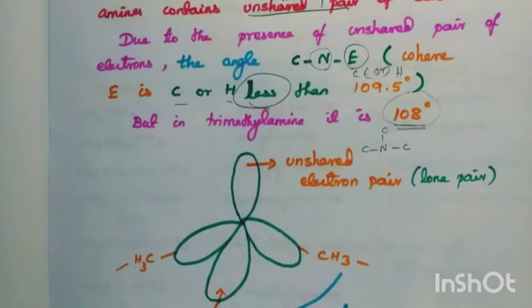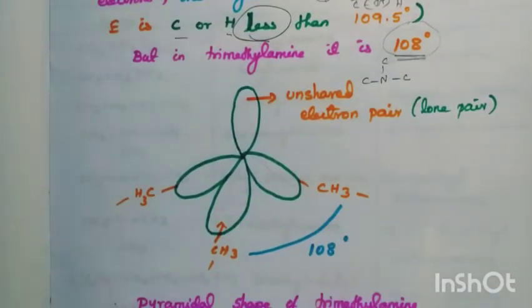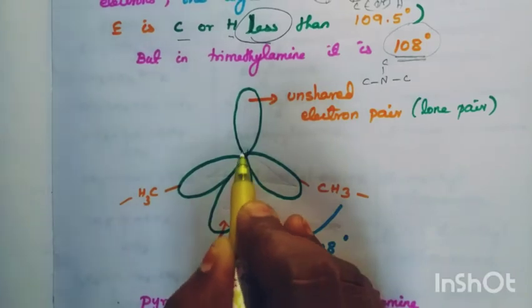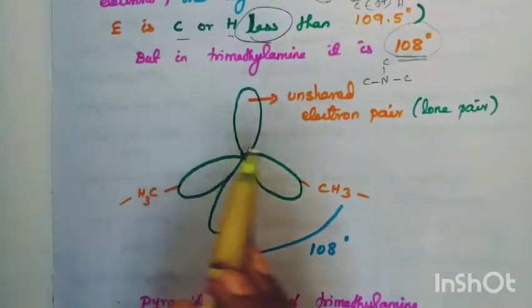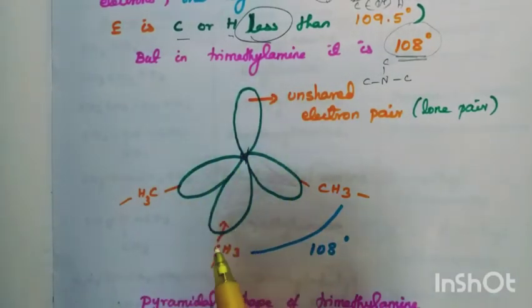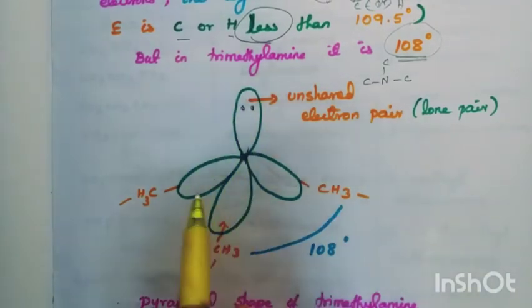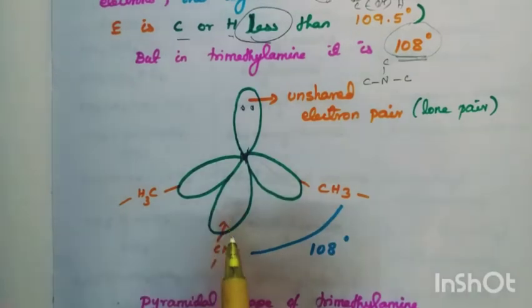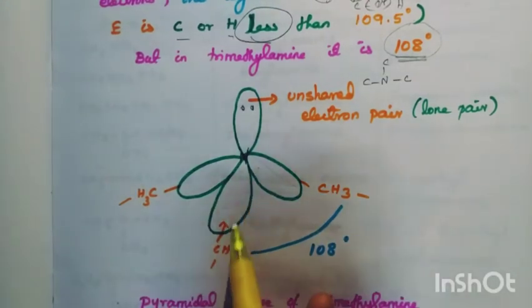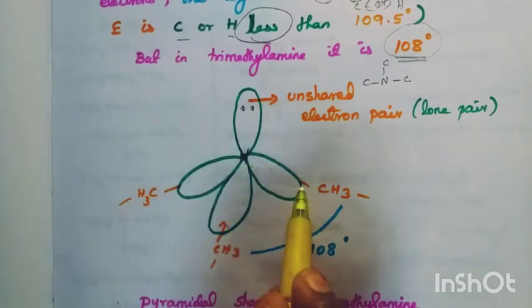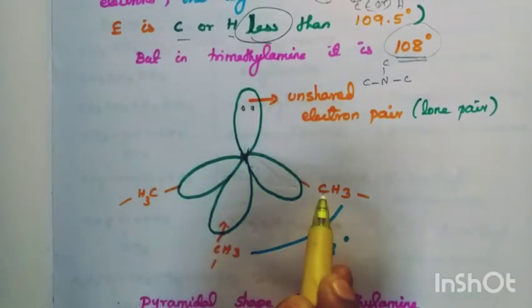Let's see the pyramidal shape of amine. At the center we have a nitrogen. This is pyramidal, actually it is tetrahedral. One end occupies the lone pair electrons, no. So this is pyramidal shape. And this CNC bond angle is 108. Nitrogen attached to 3 alkyl groups.